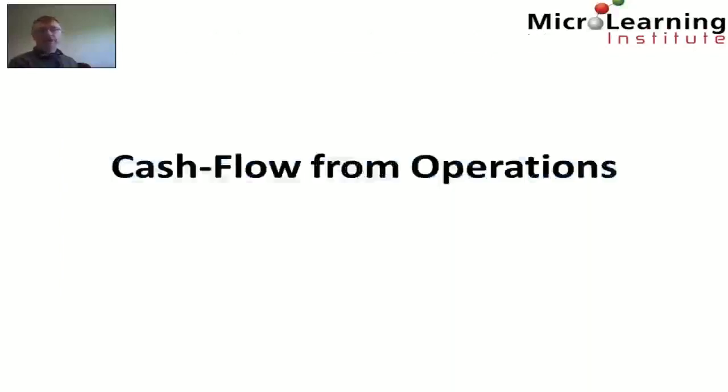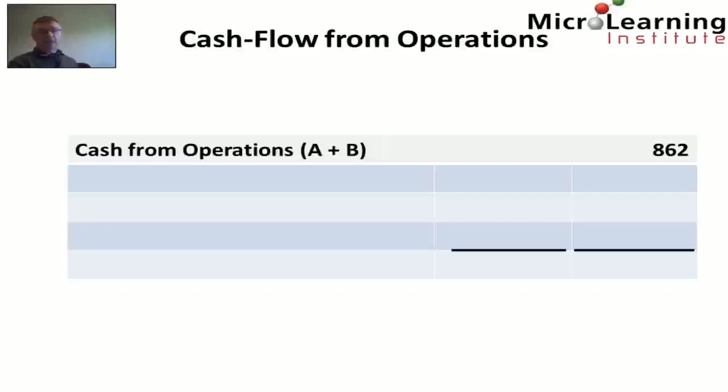So just to finalize the cash flow from operations, the two subtotals for workings A and B total $862 million of cash inflow. This now is the actual interest paid, the actual check that was written to pay interest of $31 million. You'll remember that we've already adjusted the accrual from the addition from working A. Similarly, this is the $190 million of actual tax that we paid to the tax authorities.